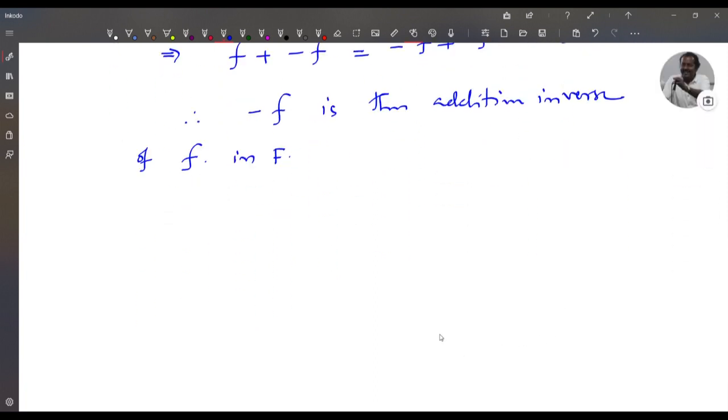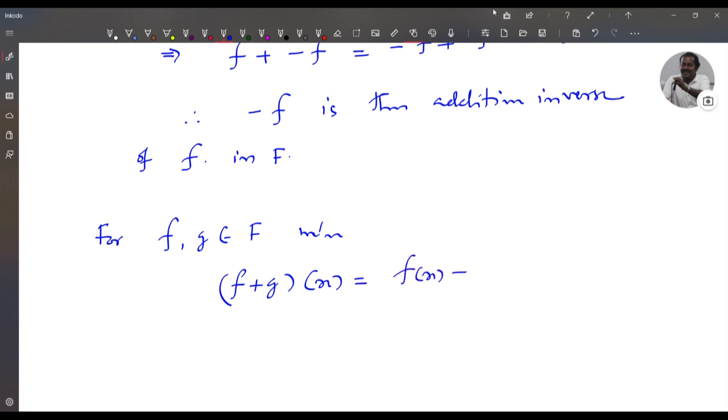Now we prove that F is abelian. For f, g in F, we have f plus g of x, that is equal to f of x plus g of x.